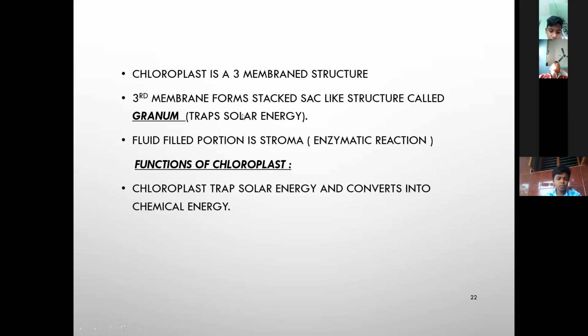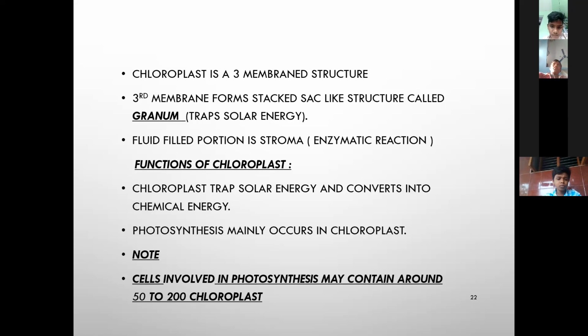Chloroplast traps solar energy and converts it into chemical energy. Next, photosynthesis mainly occurs in chloroplast. Chloroplasts contain chlorophyll, a green color pigment. Cells involved in the process may contain around 50 to 200 chloroplasts.